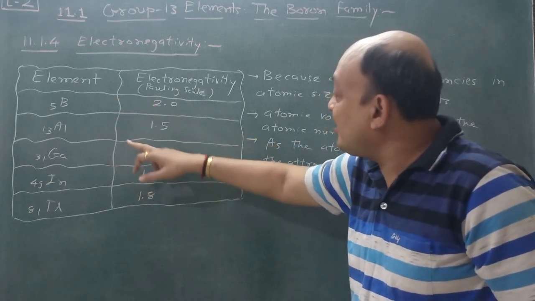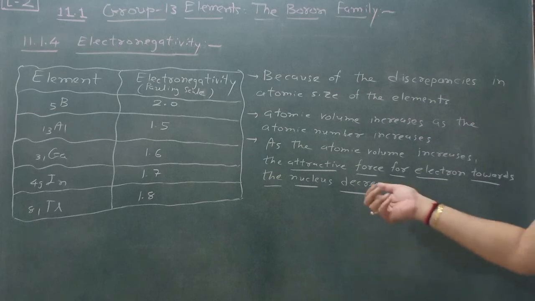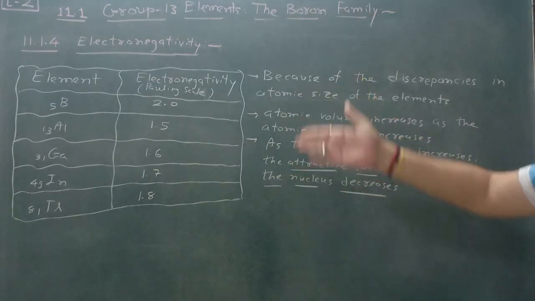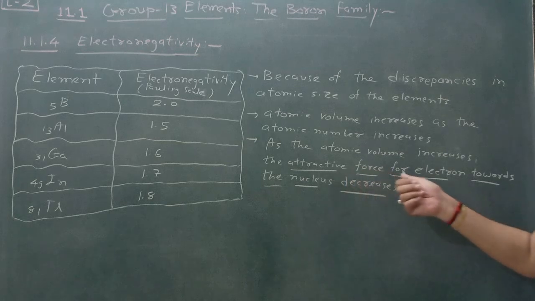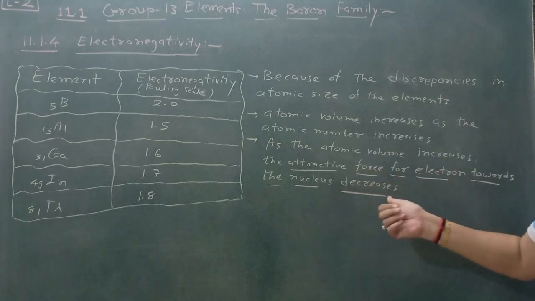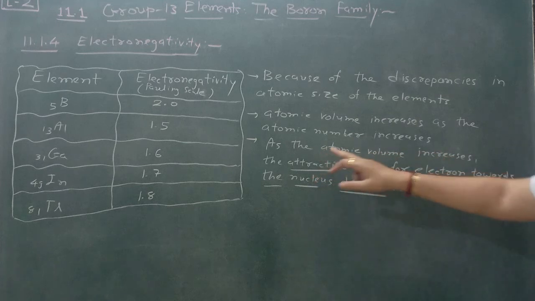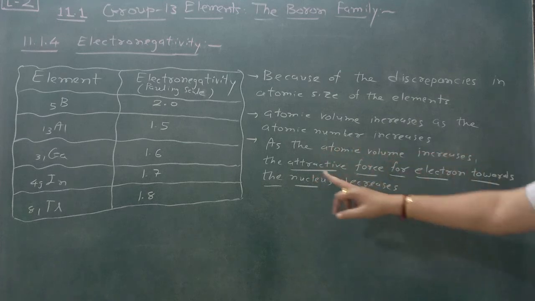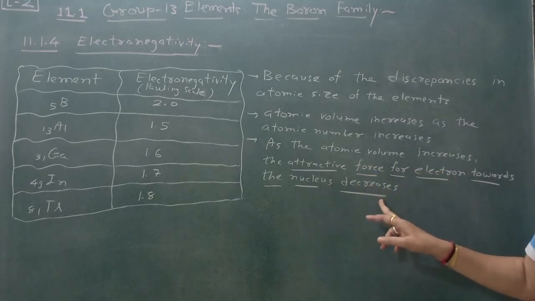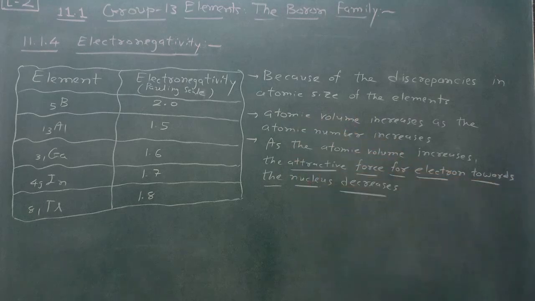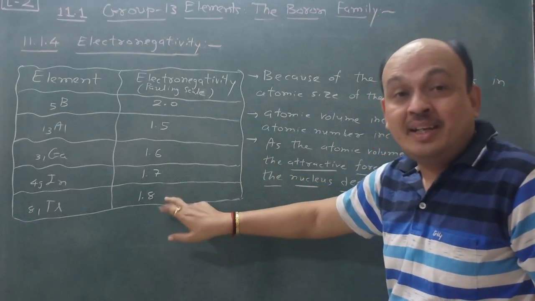Boron, aluminium is more, but just to see, gallium, indium and thallium follow different trends. In a group, the atomic size increases, and that's why the attractive force for electrons towards the nucleus decreases. Remember this: as the atomic volume increases, the attractive force for electrons towards the nucleus decreases, and that's why electronegativity here increases: 1.5, 1.6, 1.7 and 1.8.